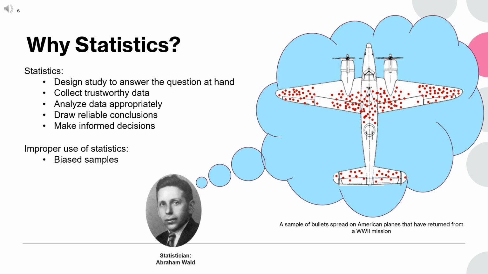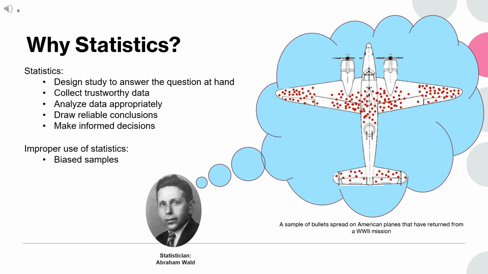During the war, American military analysts were studying the bullet holes on planes that returned from combat missions to determine where to reinforce armor. They noticed that the returning planes were most damaged on the wings, tail, and fuselage. The initial suggestion was to add armor to these areas, assuming these were the spots most likely to be hit. However, Wald pointed out a crucial insight.